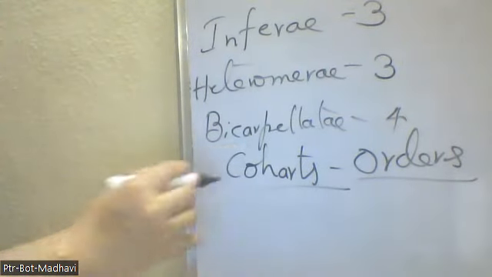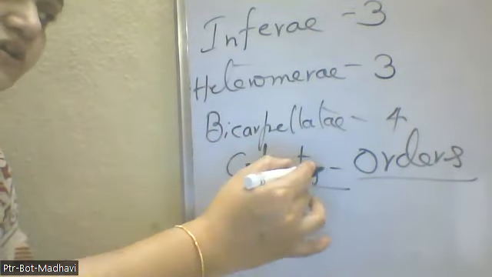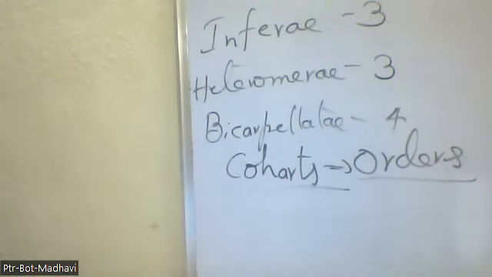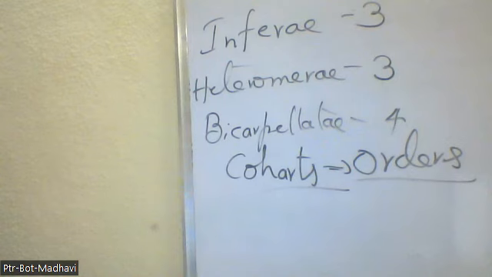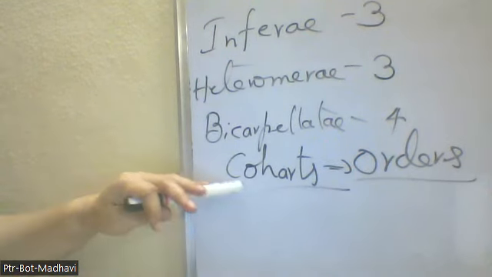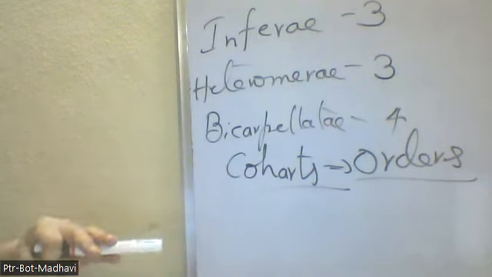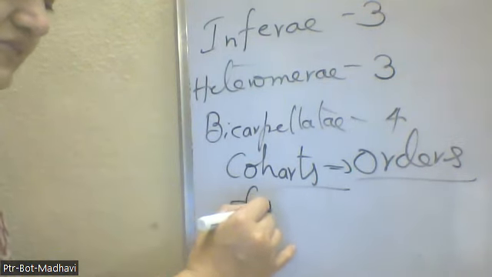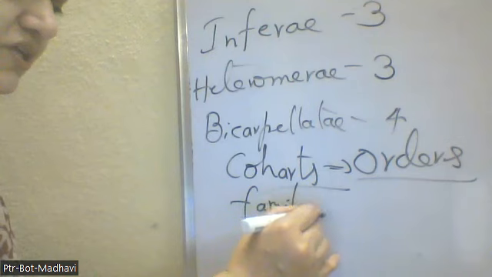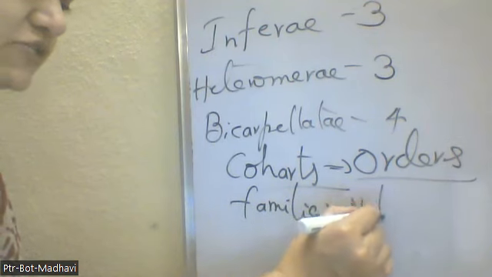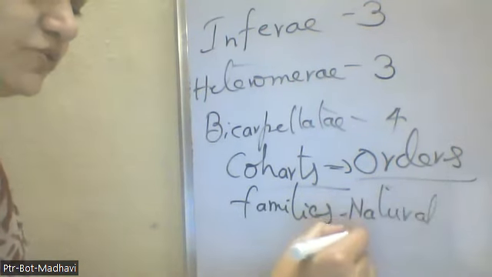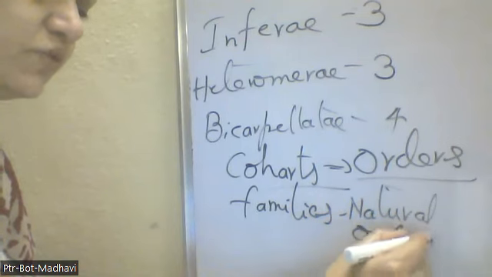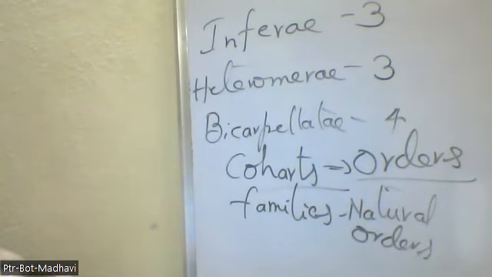The word cohorts was used by Bentham and Hooker. Now it has been replaced with orders. Here they gave the cohorts and the natural orders. Natural orders are nothing but what we now call families. Natural orders means families. The word natural orders was used by Bentham and Hooker. We have to remember this, and they will ask this.